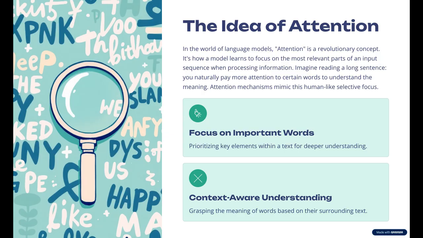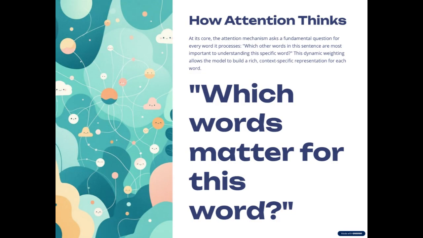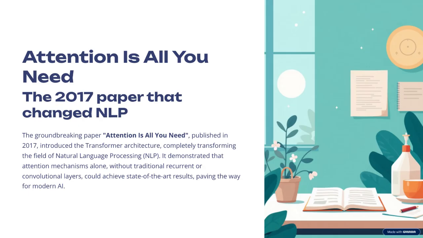So instead of reading sequentially, attention asks which words are more important for understanding this word. So every word looks at all other words. This attention concept solves the long-range dependency issue, allows parallel computation, and allows better understanding. And this idea was introduced in the famous paper Attention Is All You Need, which was published in 2017. And this is where the transformers were born and the concept of transformers came into the picture.